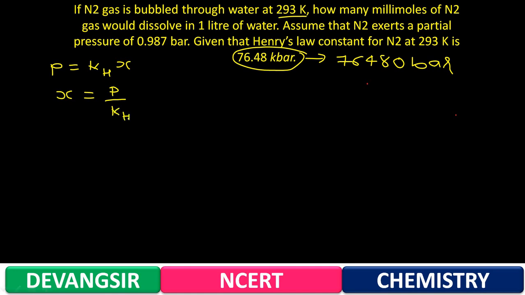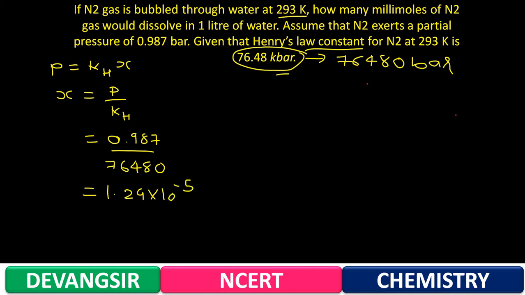Now put in the values for nitrogen: the pressure they have given is 0.987, upon 76480, the Henry's constant they have given. So you'll get the answer 1.29 into 10⁻⁵. This is the mole fraction for nitrogen.